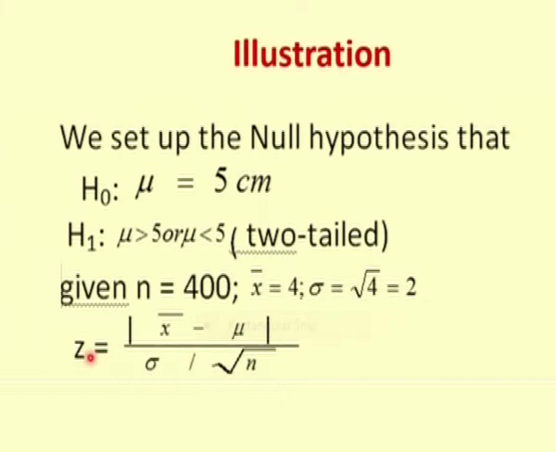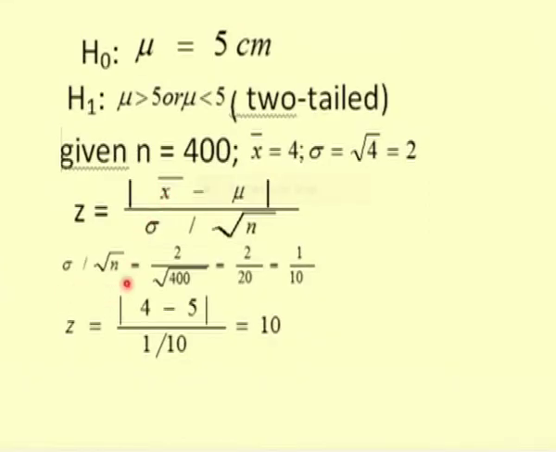Now, coming to our test statistic, Z is modulus of x bar minus mu divided by sigma by root n, and the denominator term is the standard error of the sampling distribution, where the sampling distribution is of x bar. Sigma by root n is 2 divided by square root of 400, which is 2 by 20, which is 1 by 10.